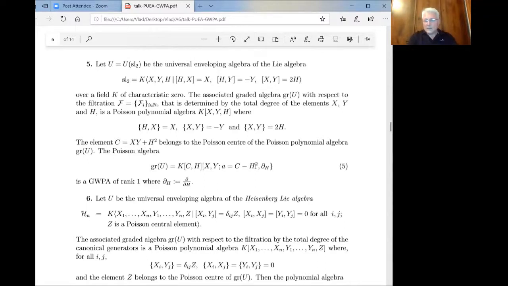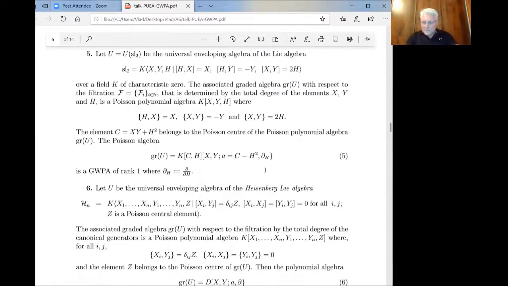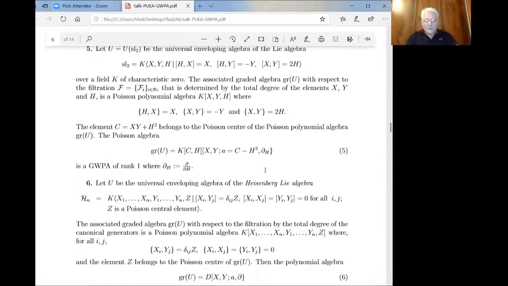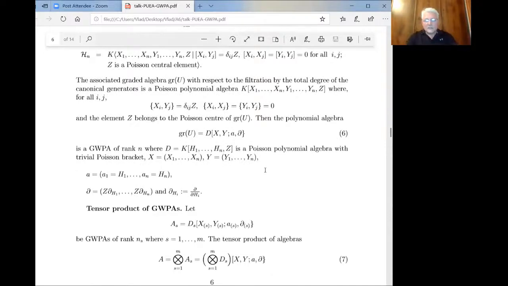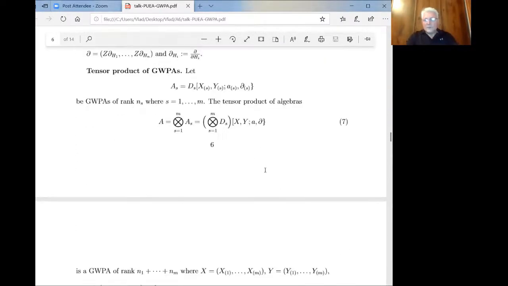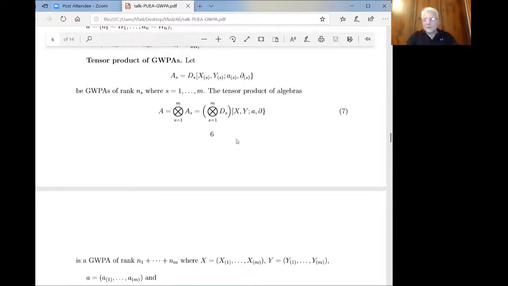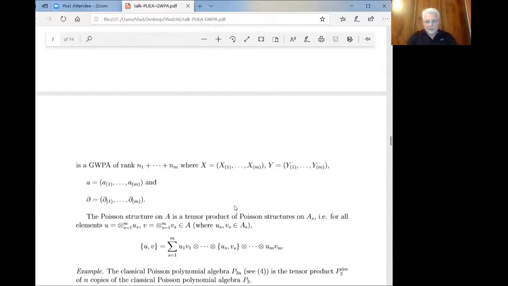So element A is this, and the derivative is simply the partial derivative. Right. Okay, and many other algebras can be represented in this fashion. When we look at the tensor product of these algebras, it's also a Poisson algebra in the obvious way, so I will not give the details.